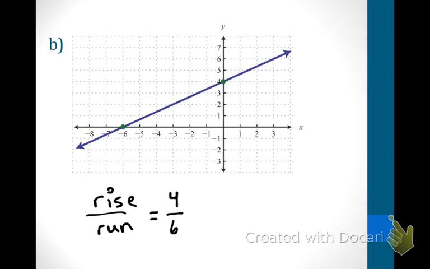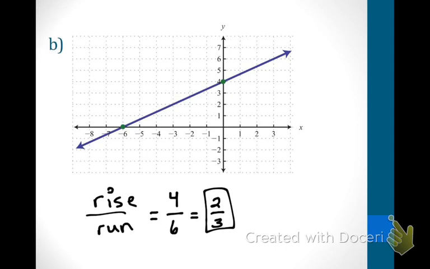Now, my slope is 4 over 6, but that's not reduced. What number can go into a 4 that can also go into a 6? A 2. Divide by 2 on top and 2 on bottom, and what do you get? 2/3. So now your slope answer is 2/3.